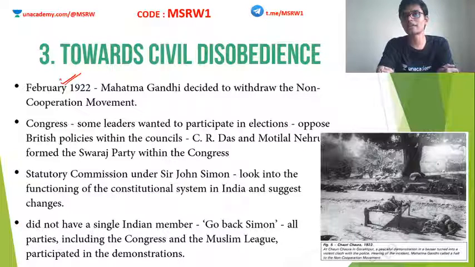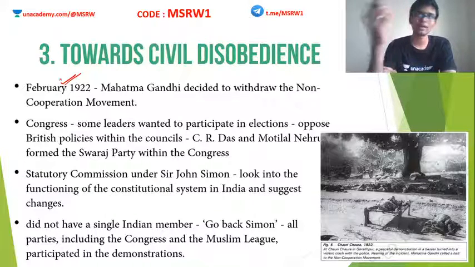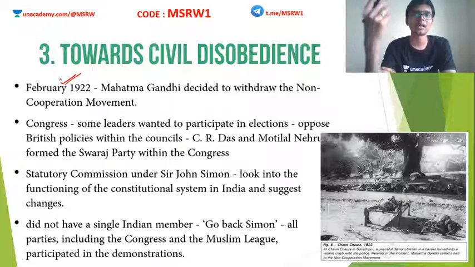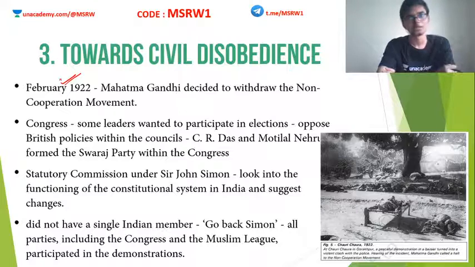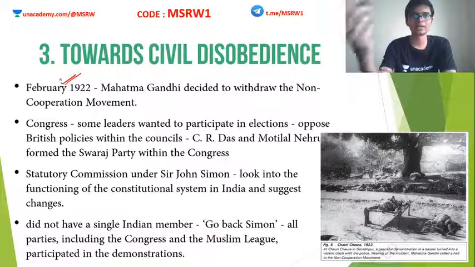He understood that the people of India were not yet ready for a non-violent movement. The people of India hadn't actually grasped the idea of non-violence, the idea of satyagraha. So he decided to withdraw the NCM. Clear? Once this was done, this earned a lot of criticism for Mahatma Gandhi. We will see about that in a later textbook.